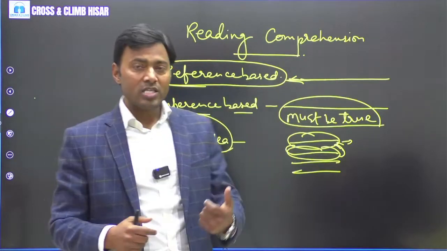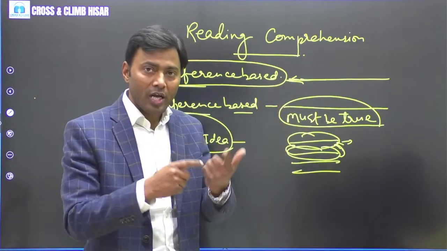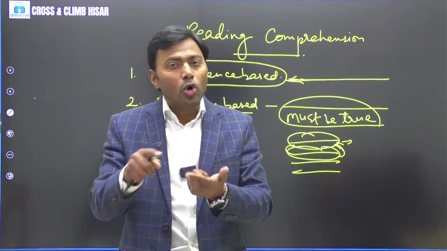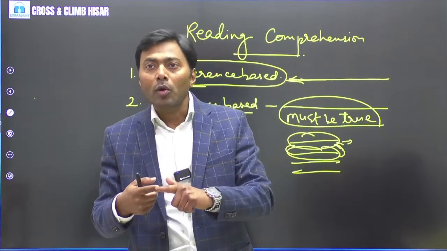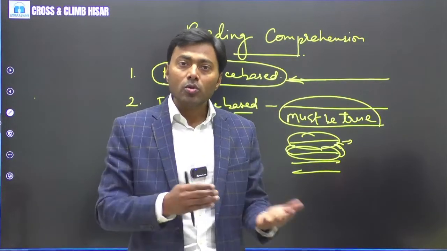Now just think the idea is about global warming. So maybe in the first paragraph the author talks about global warming. Maybe in the second paragraph the author is talking about the causes of global warming and its impact. Then in the next paragraph maybe the author is talking about how to control global warming.